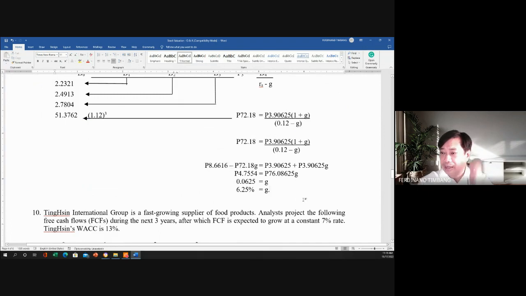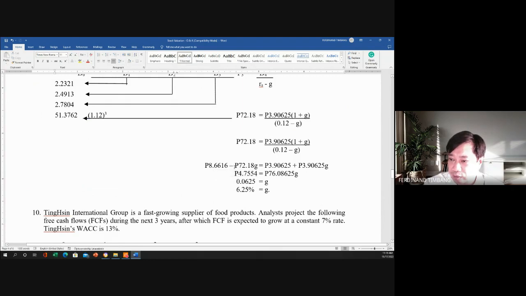Okay? And then this one, multiplied by 3.90625, we can get the 3.90625 plus 3.90625G. Ngayon, this one, the difference is 4.7554.